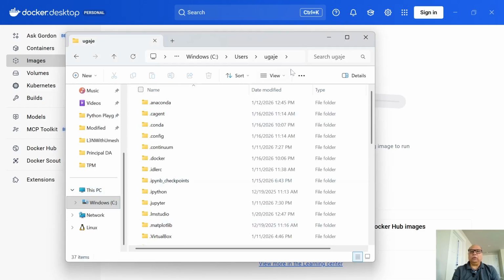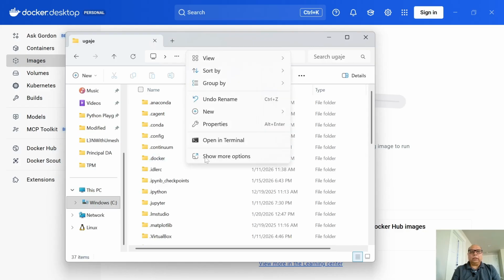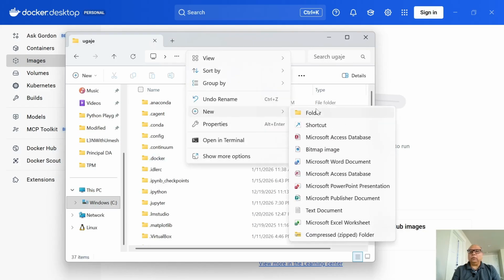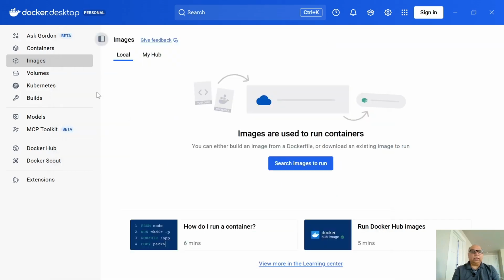So let me see if I can create one. All right, let's just create a new folder called N8N, where we will hold all the data. Just create it wherever you want. Now we go to images.